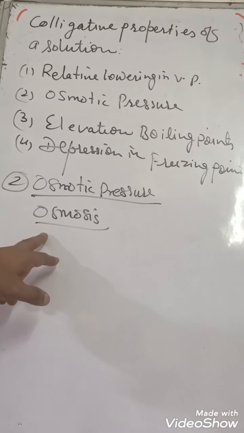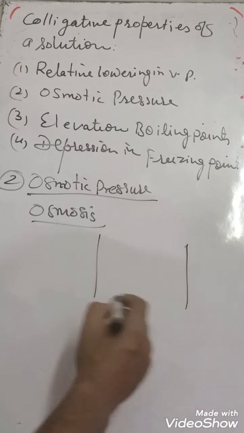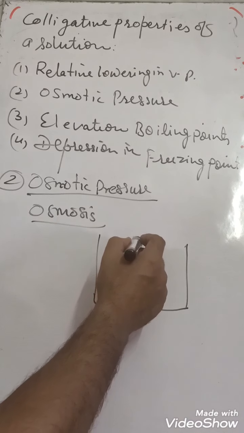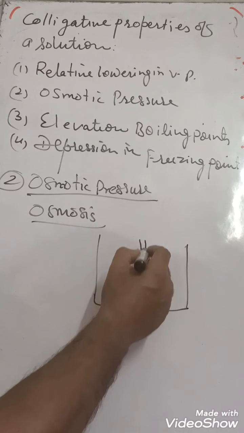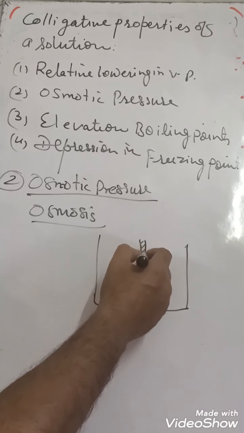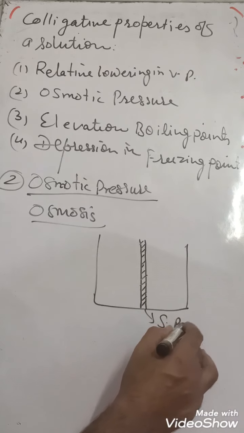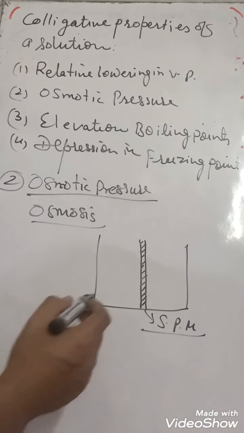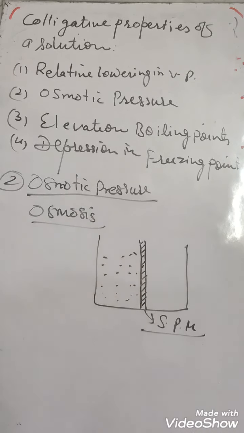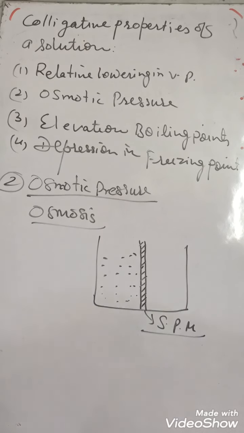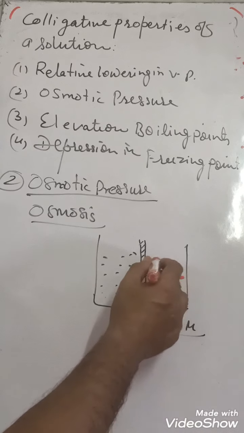So for osmosis, we are having a container, and this container has a partition, and this partition is a semi-permeable membrane. Here we are having solvent particles on this side, and on the other side we are having solution. Here red dots are of solution.